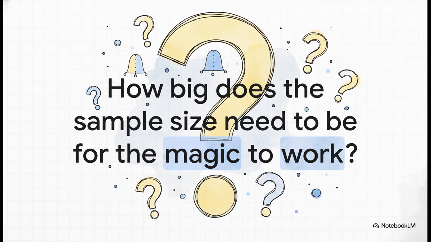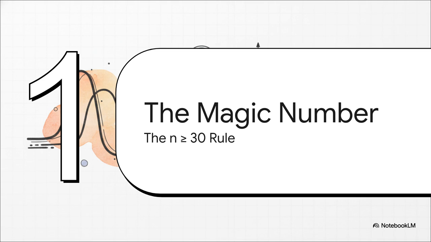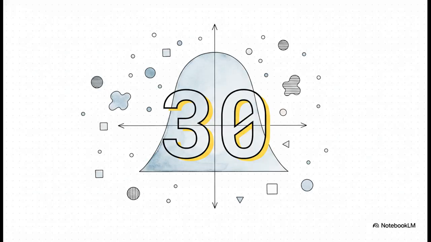This is the million-dollar question, isn't it? We saw the magic happen. But remember that little condition? The sample size has to be large enough. So, what does that actually mean? How big is large enough? Well, you're going to love this. It turns out, for pretty much all of statistics, there's a simple, super powerful rule of thumb. A single number that's the key to making all this magic happen. 30. That's it. 30 is the magic number.